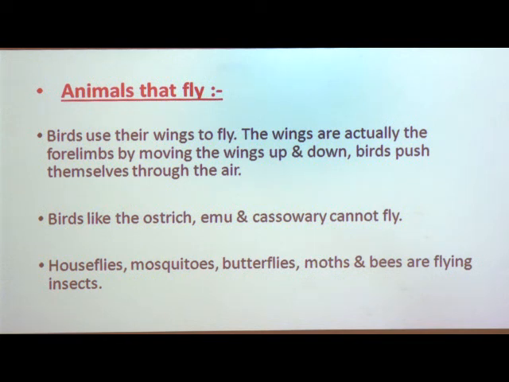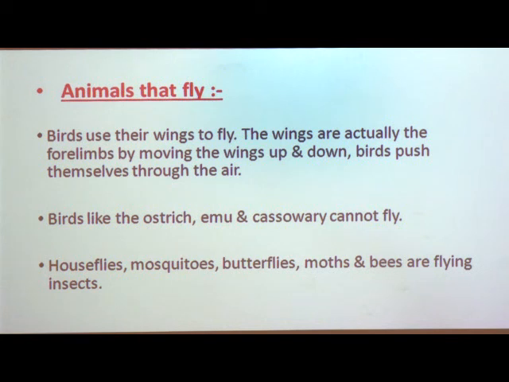Birds use their wings to fly, and wings are nothing but modified forelimbs. The forelimbs are converted into wings, which help them in flying by moving the wings up and down.